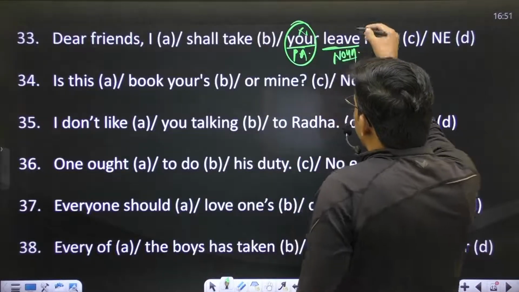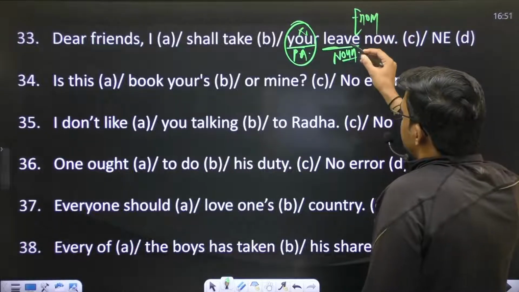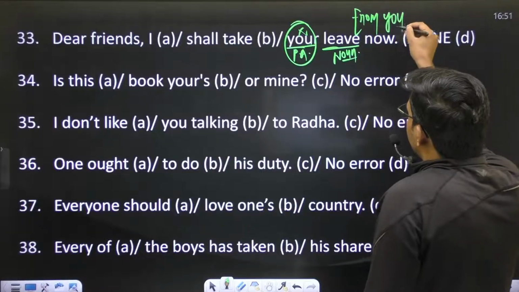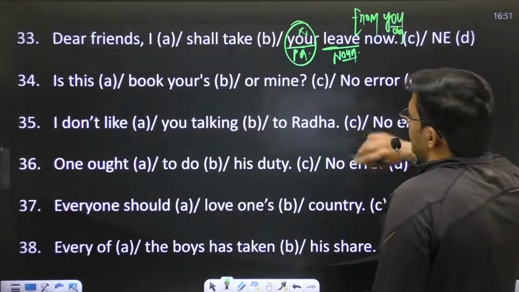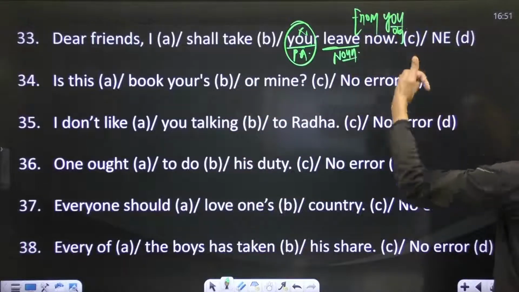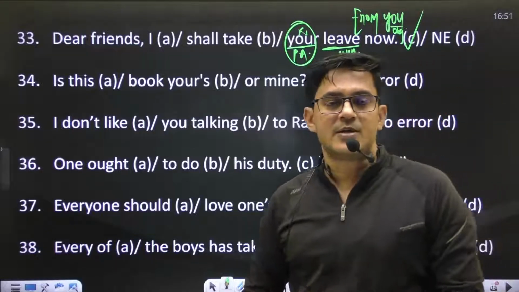We use a preposition from or of, and an objective case of the pronoun you. If you speak like, dear friends, I shall take leave from you, the sentence will be okay, and you have an error in part C.